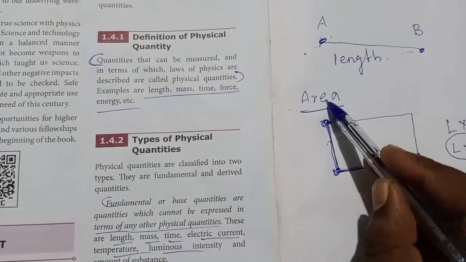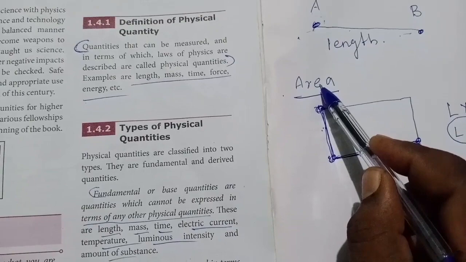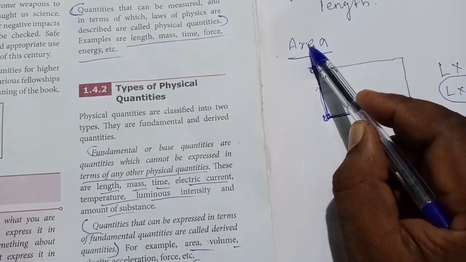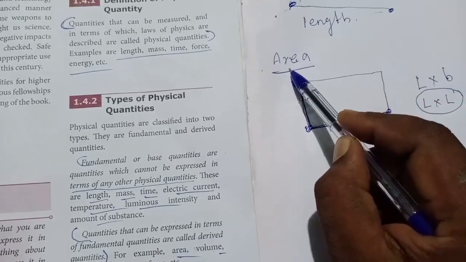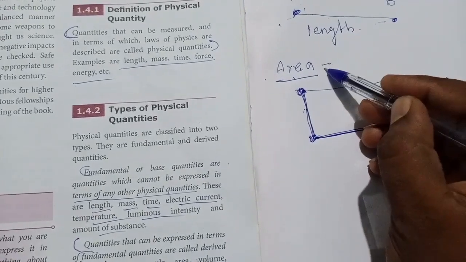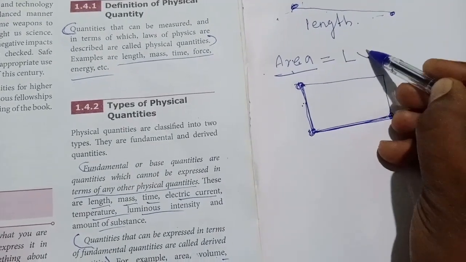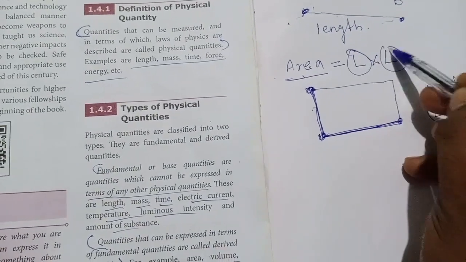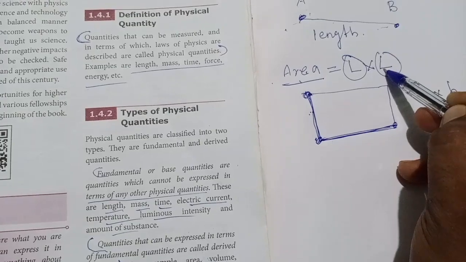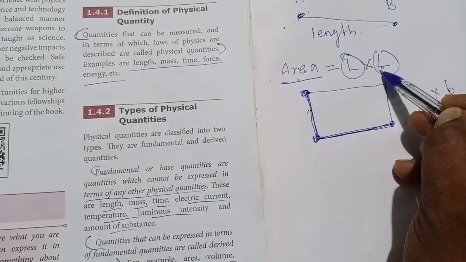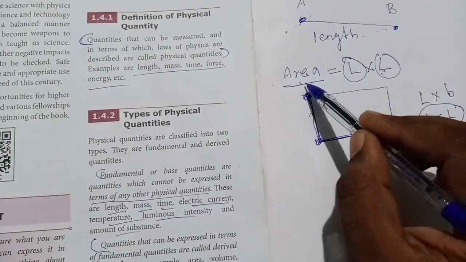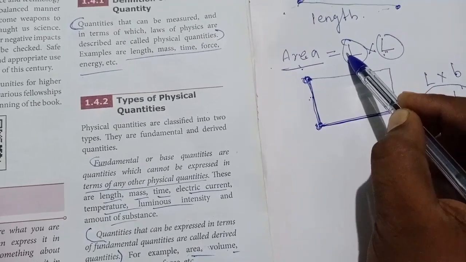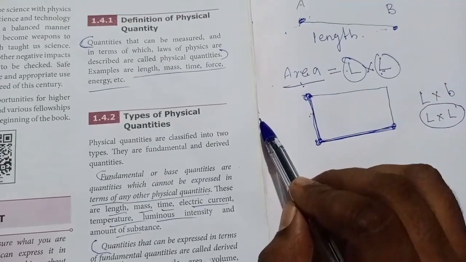So area is a derived quantity. This area I can mention by using L into L. This L means a base quantity, a fundamental quantity. That is, I am mentioning area by using a fundamental quantity.